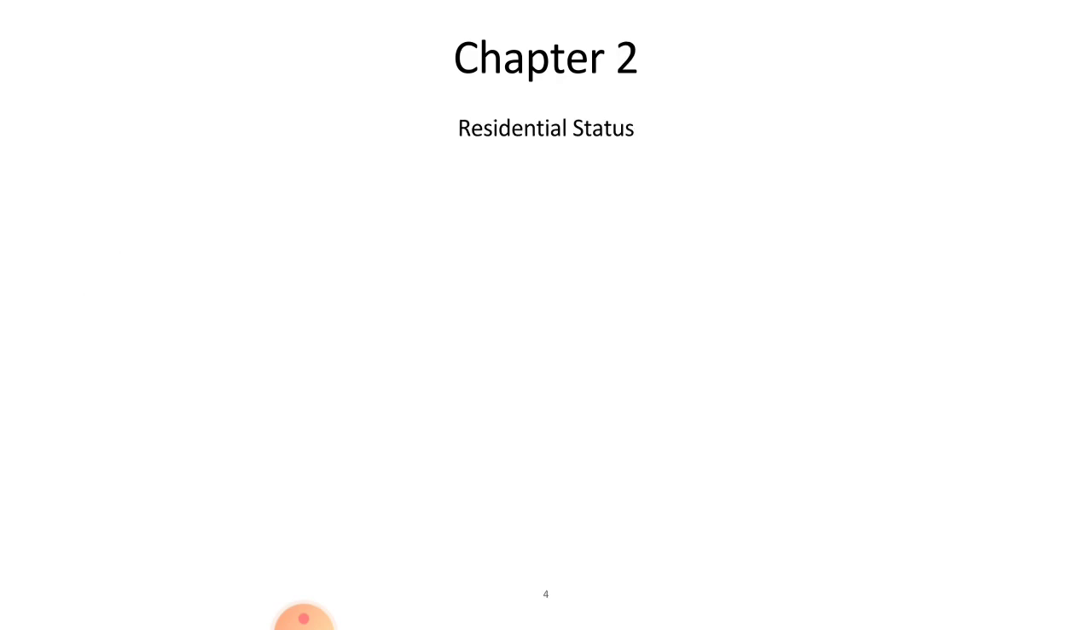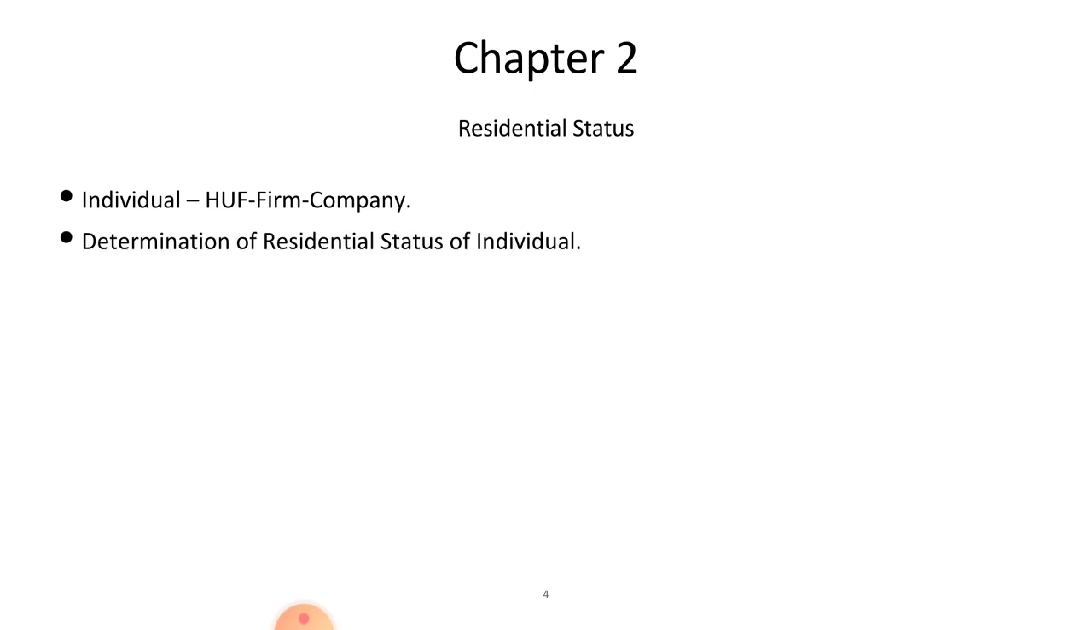So the next chapter, that is second chapter, is residential status. So in this chapter, we are going to discuss about residential status of an individual, residential status of Hindu undivided family, residential status of a firm, and residential status of a company. Next, then we have to study how the residential status of an individual is calculated.